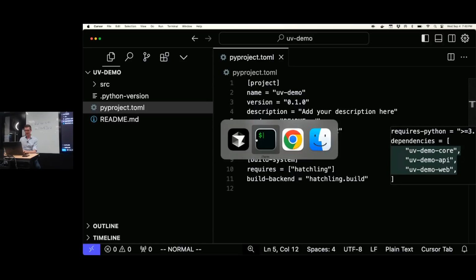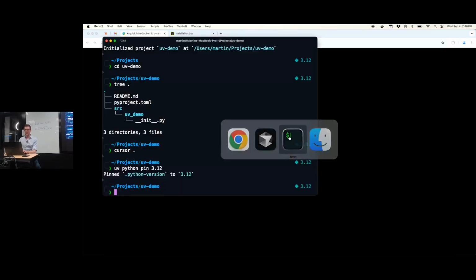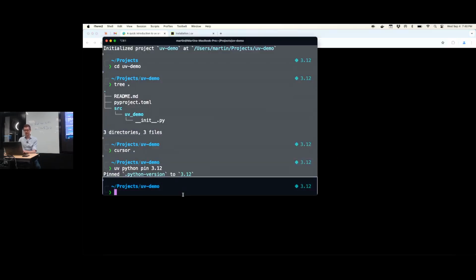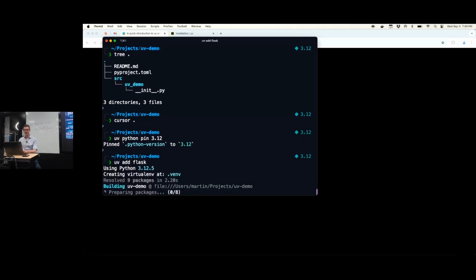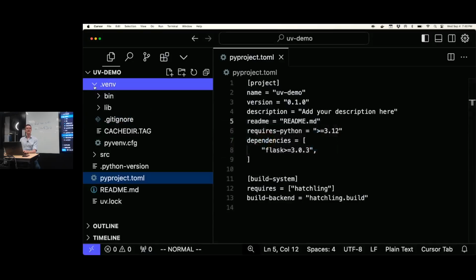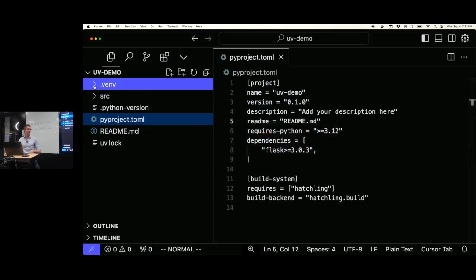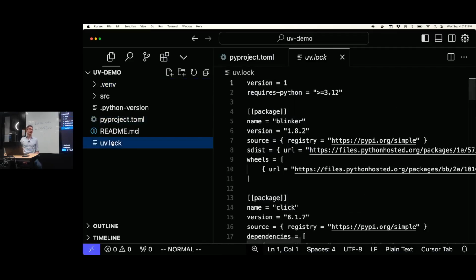Okay, so now we can use uv to add libraries. Yeah? So I could do something like uv add flask. And it's now creating a virtual environment and installing Flask. And it's pretty fast. So now you can see there's a .venv folder here, good old venv that we know from virtualenv already. And in the pyproject.toml file, it has added Flask to the dependencies. Yeah? So no need for requirements.txt anymore. And it creates a lock file. I guess that is the main selling point of this whole thing, right?